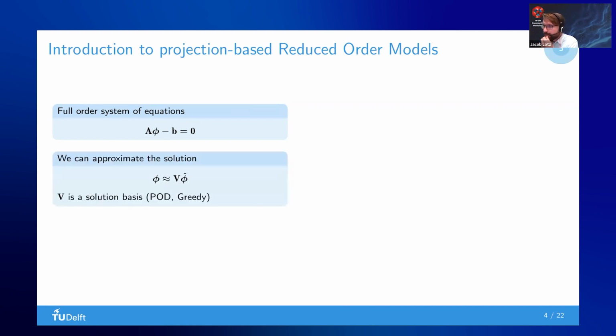So what we want to do is approximate the solution with a solution basis and a number of reduced order model variables. We find the solution basis by sampling a solution, for instance, in a certain parameter space. In the Navier-Stokes case, this could be the Reynolds number or a feature of, for instance, a hydrofoil. And then we use this to find a basis. For instance, for a POD basis, we just apply a POD to the snapshot matrix.